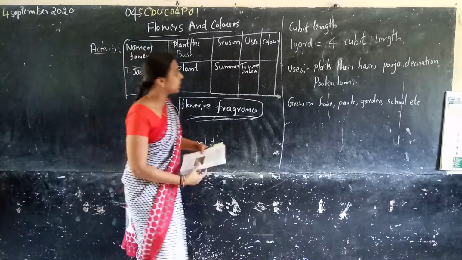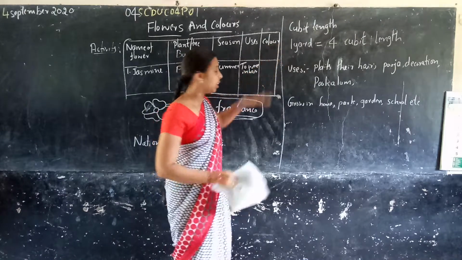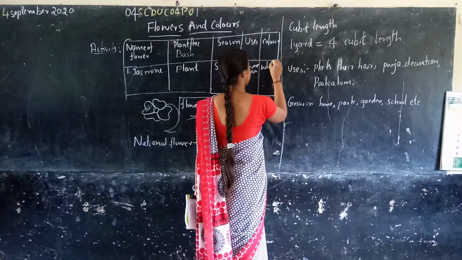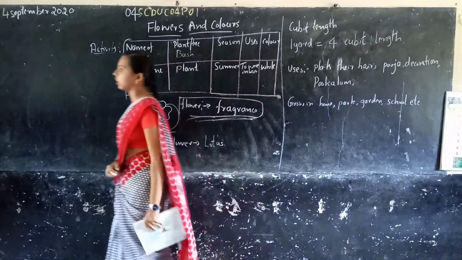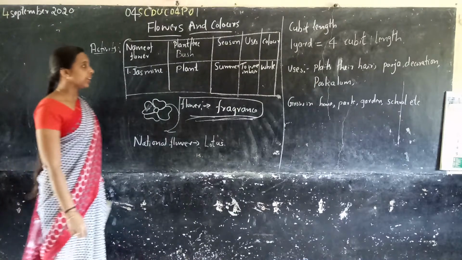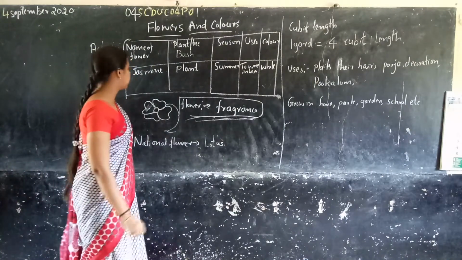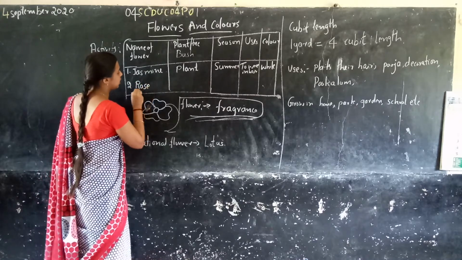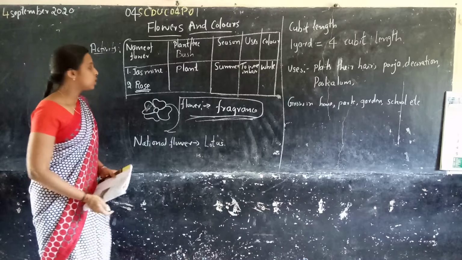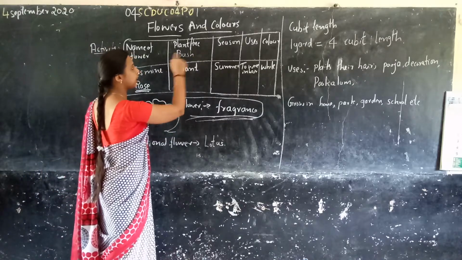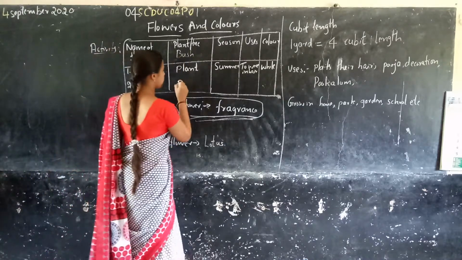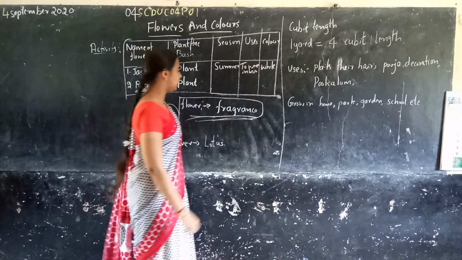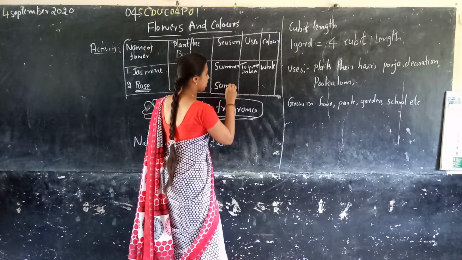The next one is color. What is the color of jasmine? The jasmine color is white. So can you give the name of any flower? Everyone's favorite is rose. Is rose a plant, tree or bush? It is a plant. Then what is the season? The season is also summer.